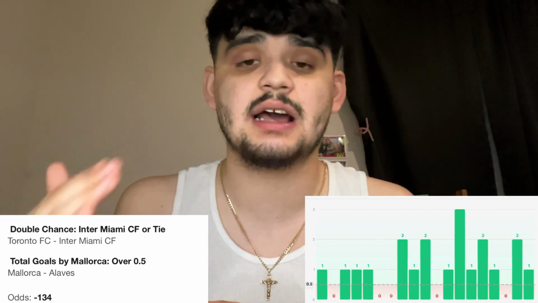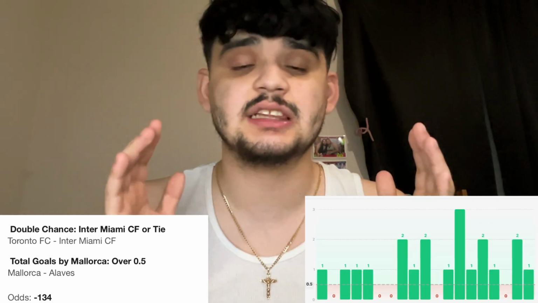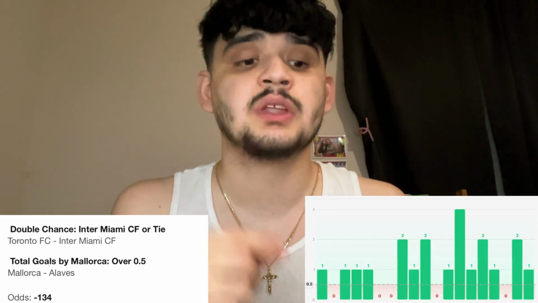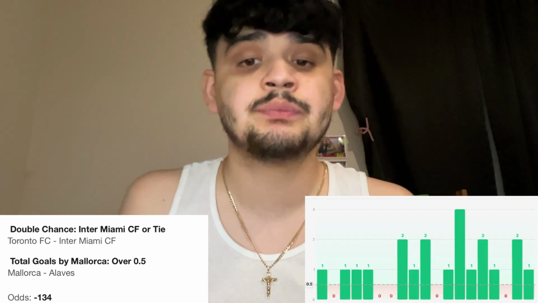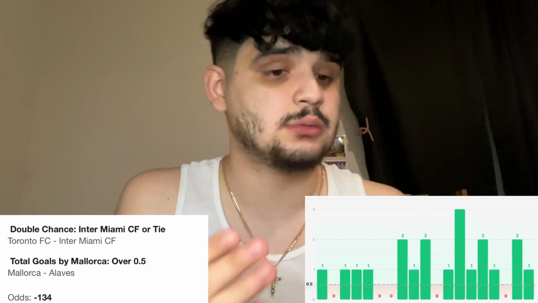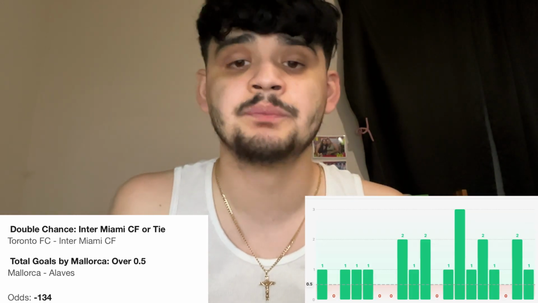And Mallorca's offense was also better at home last season. They went from scoring in 53% of games away up to 74% at home. As you can see on the screen, they did well when it comes to scoring at home. And they've played them twice last season. They failed to score in the away game, but they did score in the home game. So the stats back it up. Both teams are better at home and away, respectively.